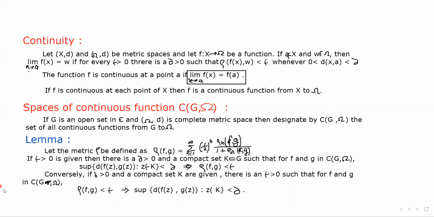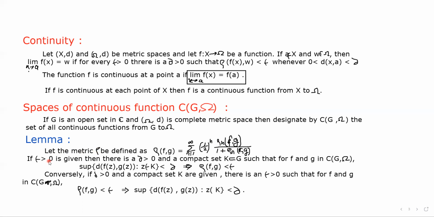We just see the statement of this and we don't need to prove it, just remember it. The statement of the lemma is that the metric rho is defined as rho(f, g) equals the summation from n equals 1 to infinity of 1 by 2 to the power n, times rho_n(f, g) upon 1 plus rho_n(f, g).